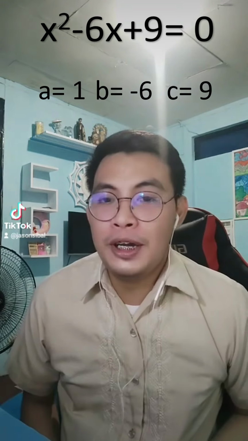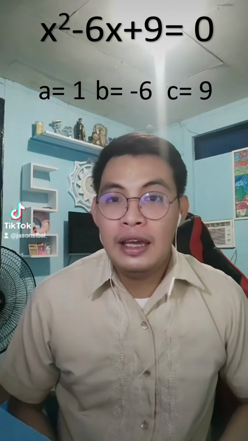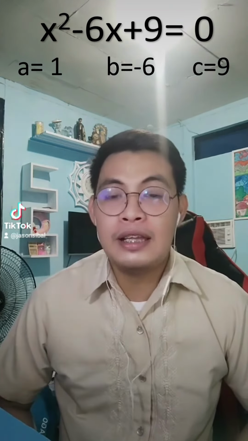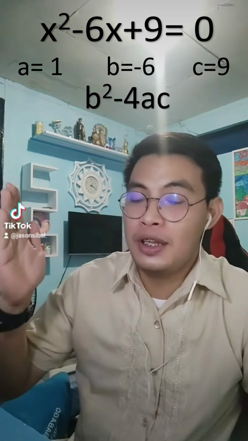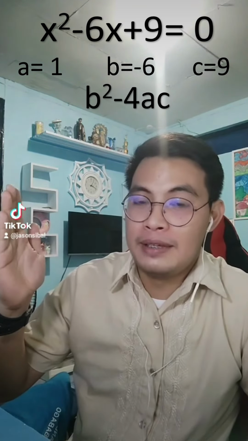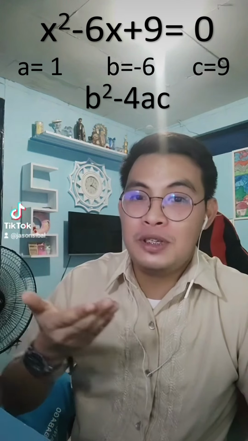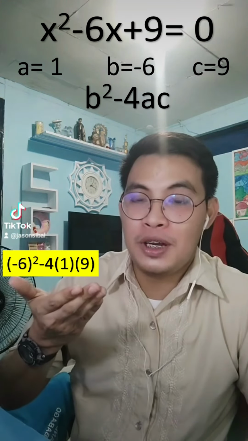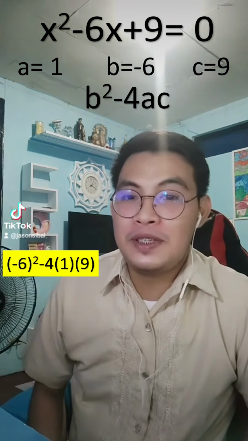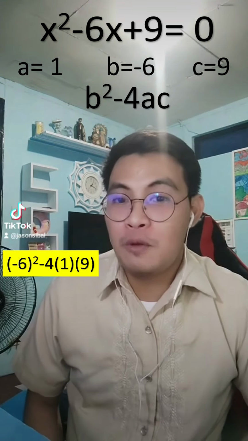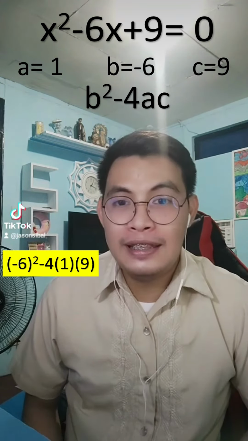After nating makuha yung mga coefficients na yan, isa-substitute po natin yan sa discriminant which is b squared minus 4ac. Upon substituting, ito po yung ating magiging expression. We have negative 6 squared minus 4 times 1 times 9.